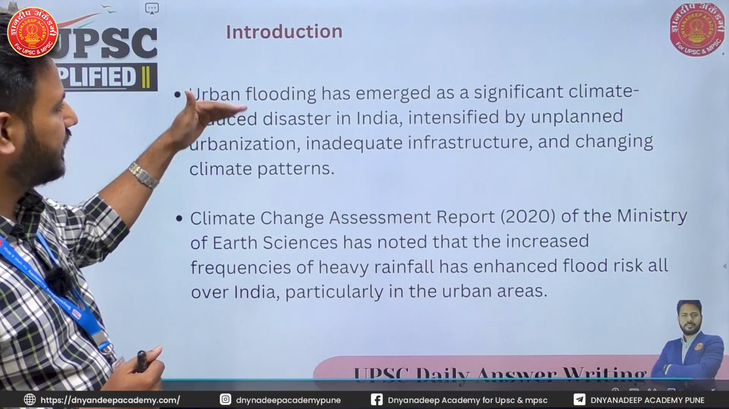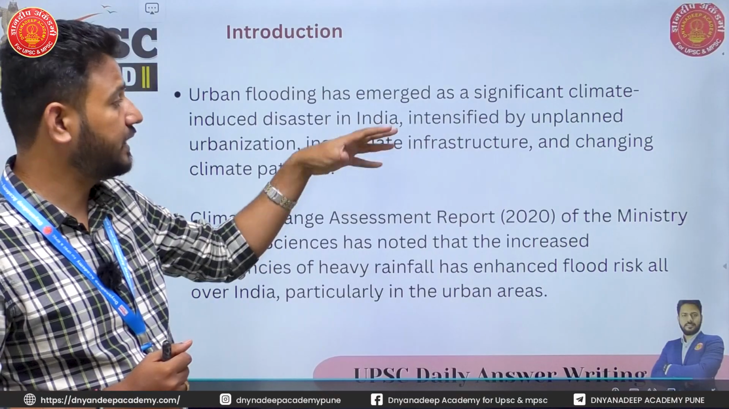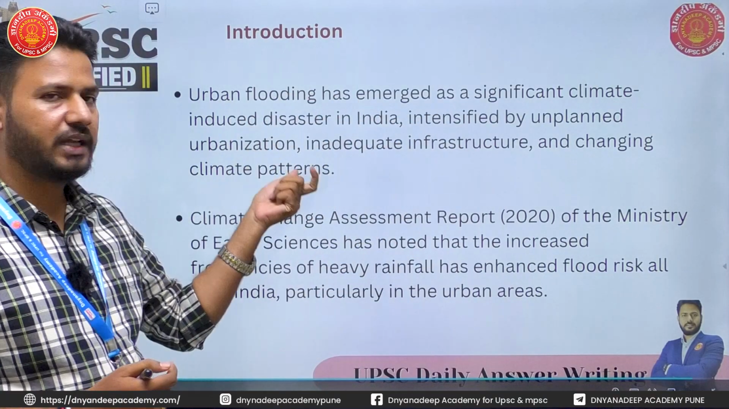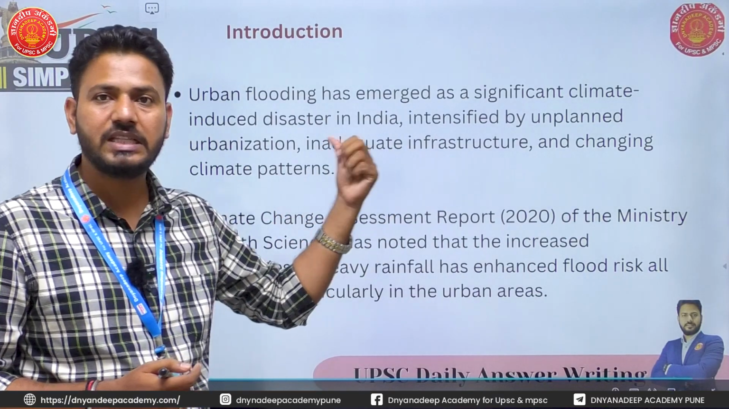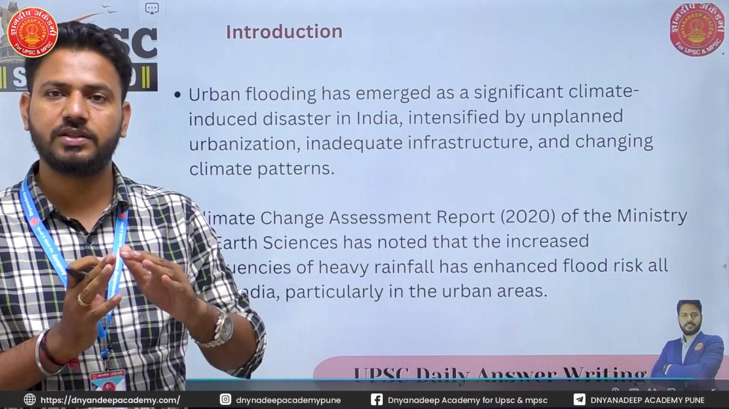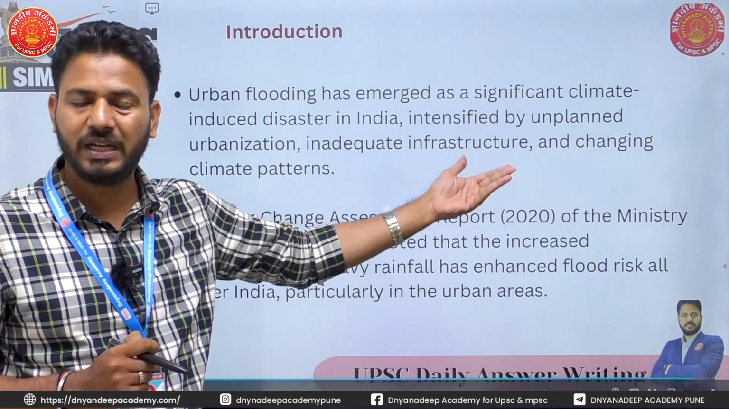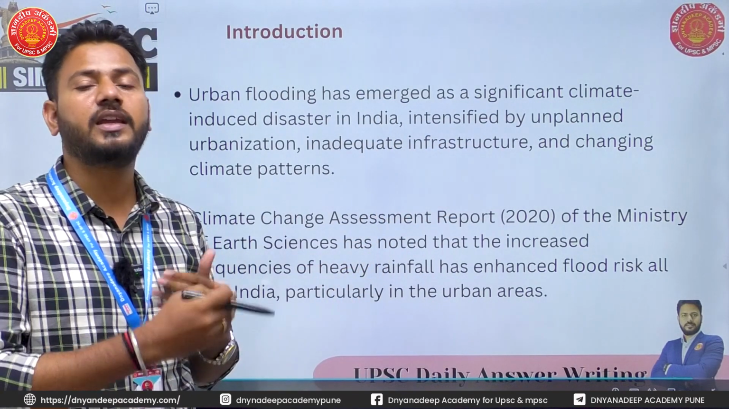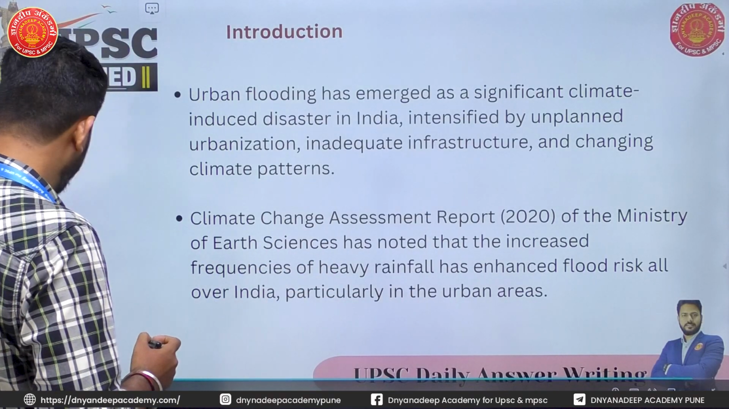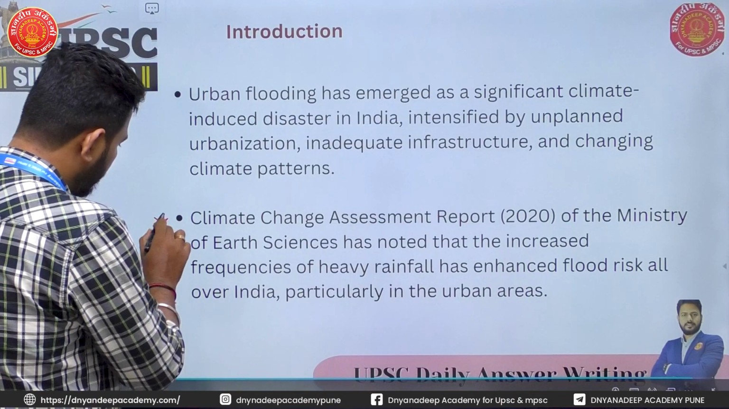So I can straight away say that urban flooding has emerged as a significant climate-induced disaster in India, and it is being intensified by unplanned urbanization, inadequate infrastructure, and changing climate as a whole. So here I'm saying that climate change, inadequate infrastructure and unplanned urbanization are actually intensifying this phenomenon of urban floods.